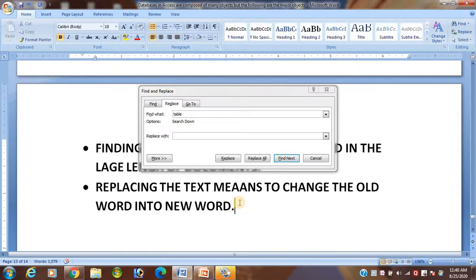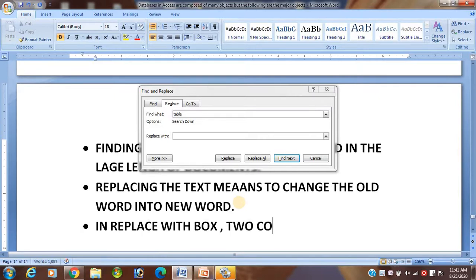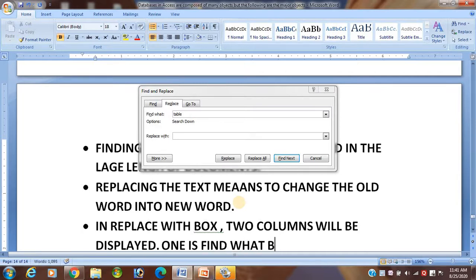Remember student, in the replace with dialog box, two boxes will be displayed. Okay, one is the find what box.